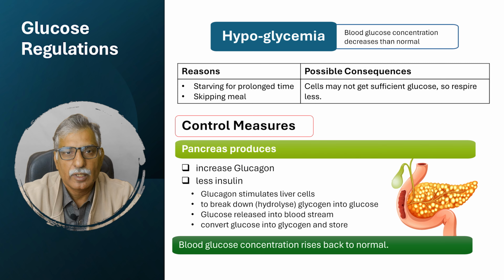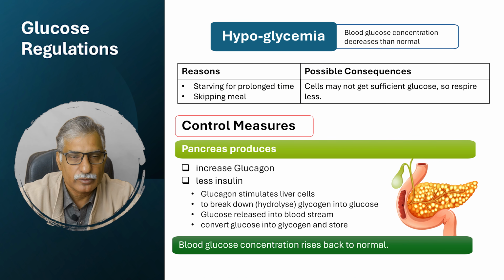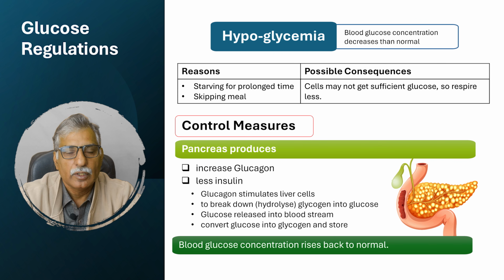Similarly, under the influence of glucagon, certain body tissues are also stimulated to respire more on fats rather than glucose, so that stress on glucose respiration is reduced. This is how blood glucose concentration is continuously maintained right after a meal and even during meal interval times.